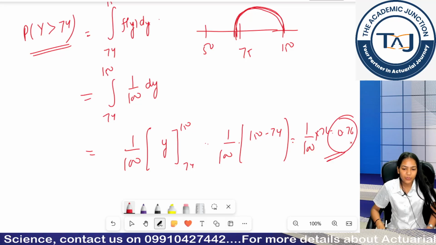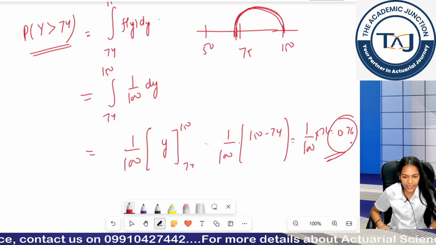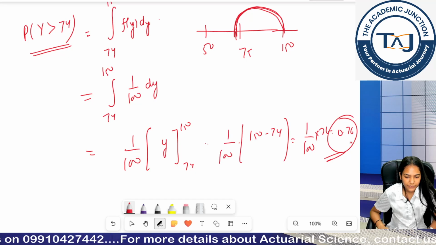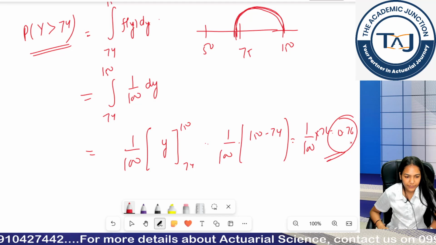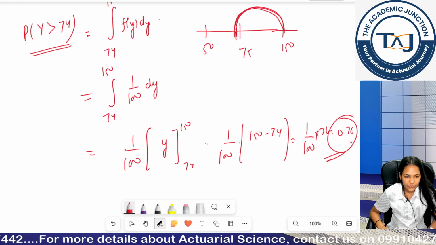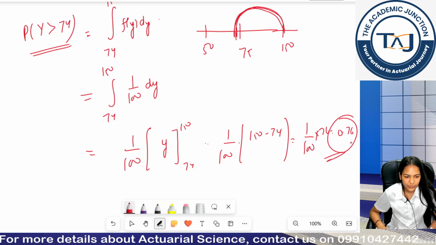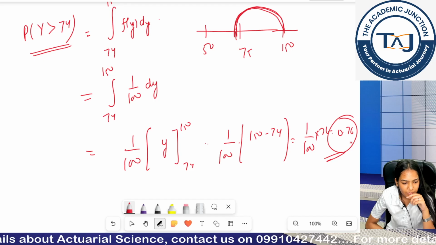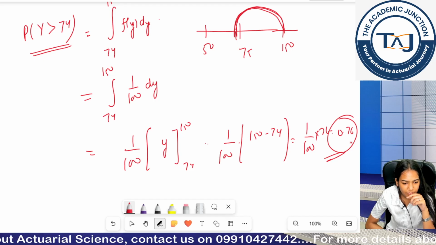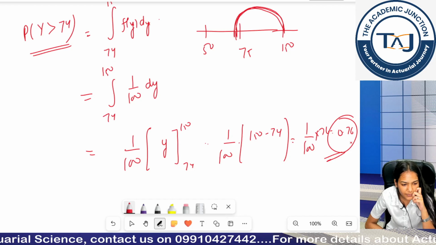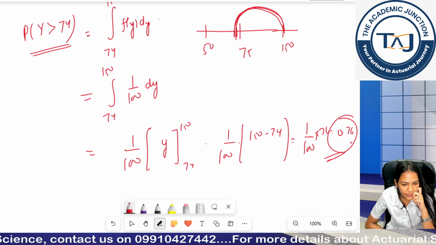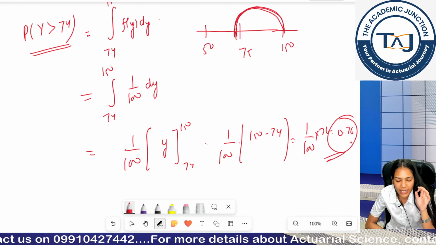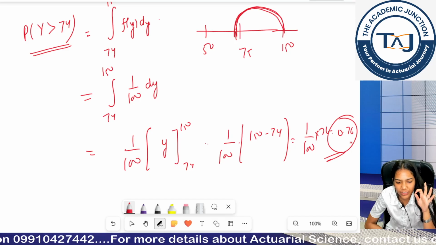Is this clear now? How did we get 0.76? Come on, quickly tell me. Now if you are having doubt, give me the point where you are actually having doubt.